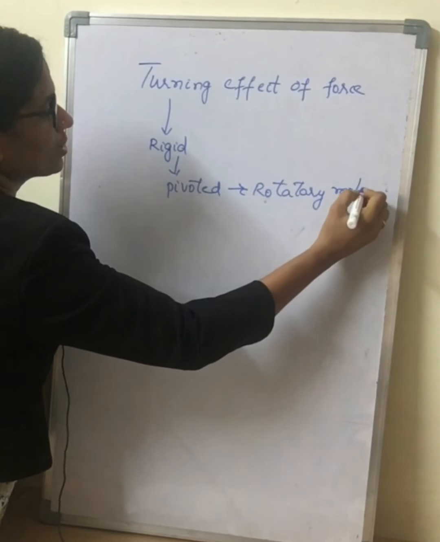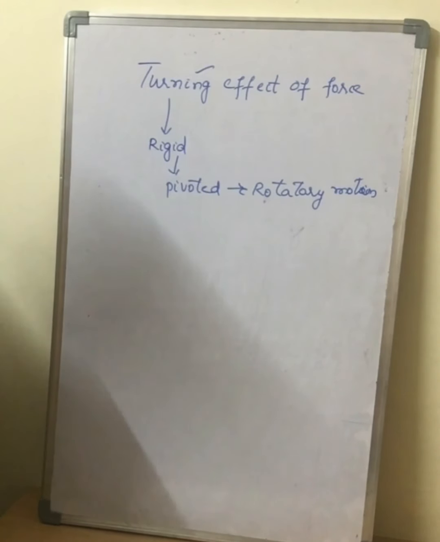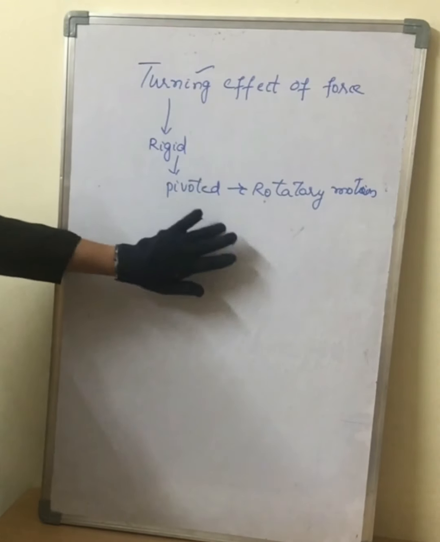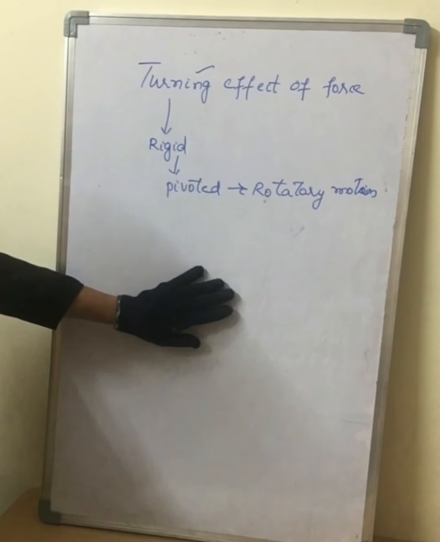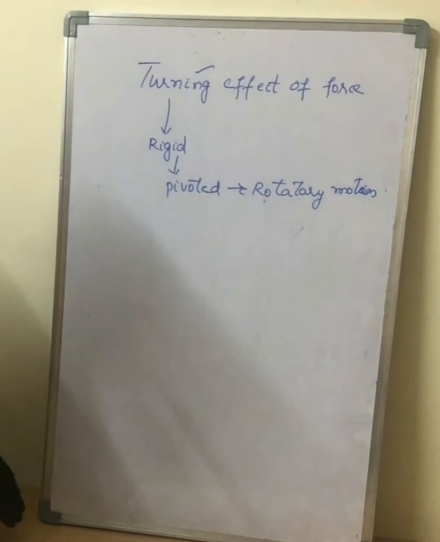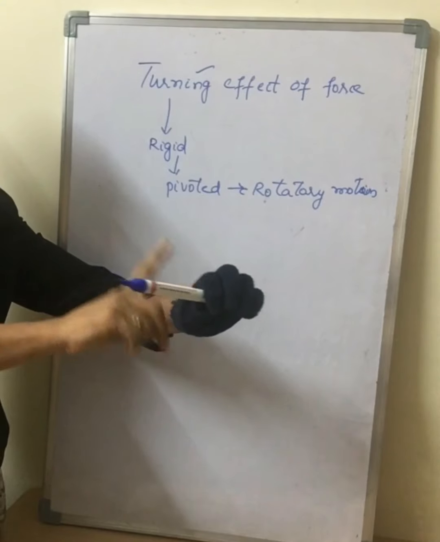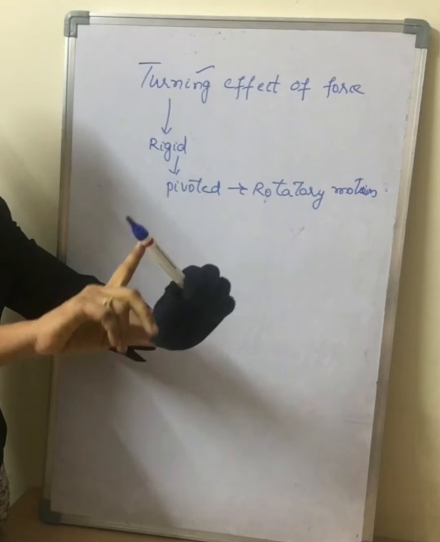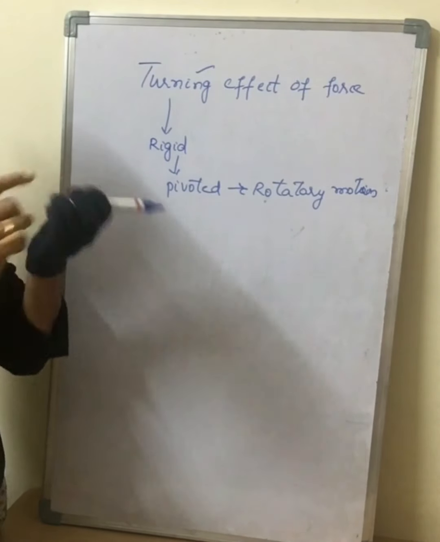And this rotatory motion is nothing but called the turning effect of force. That is, when a body is capable of moving on an axis, we define it as the turning effect of force. When a body is fixed on an axis, then this body has the turning effect of force.